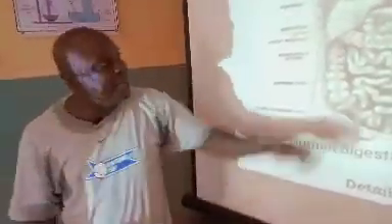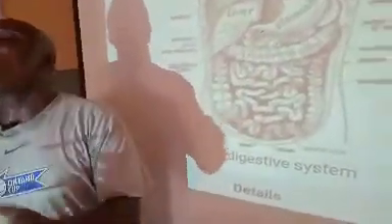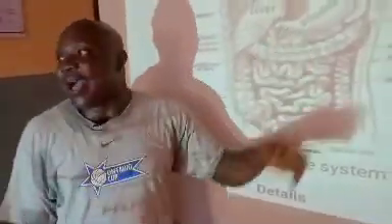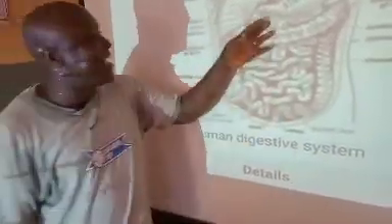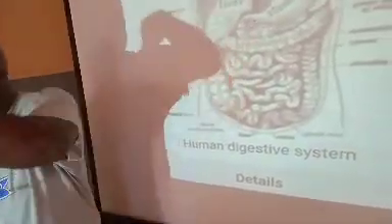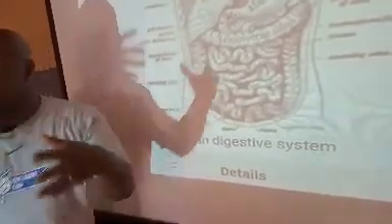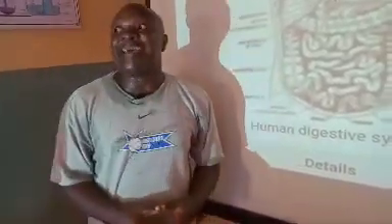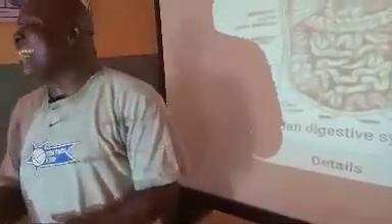I hope I'm communicating. And remember here that the pancreas secretes the islets of Langerhans. The islets of Langerhans secrete insulin. What the insulin does is that it helps to regulate or control the amount of sugar in the bloodstream. I hope I'm communicating. So if the insulin is faulty, then it won't be able to regulate it. Then it will give rise to a disease known as diabetes mellitus or diabetes insipidus.